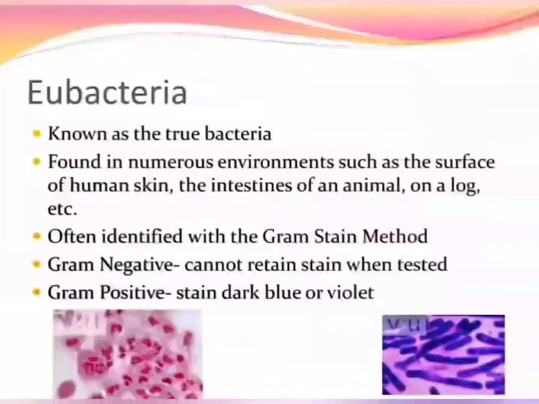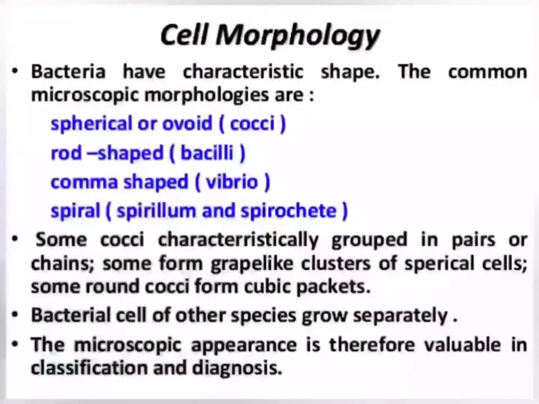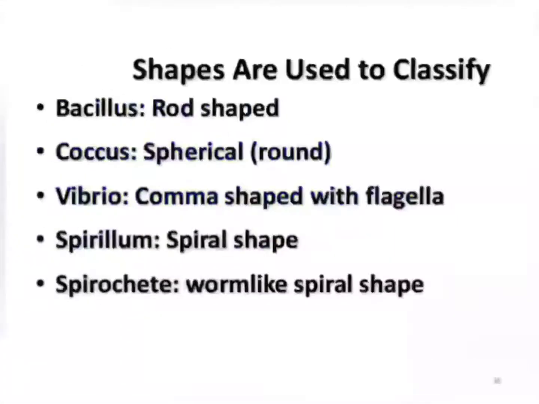They can be studied on various parameters. So first we will take up cell morphology. Based on the shape, bacteria may be of different types: cocci, bacilli, vibrio, spirillum, spirochetes. These are certain terms you must know.